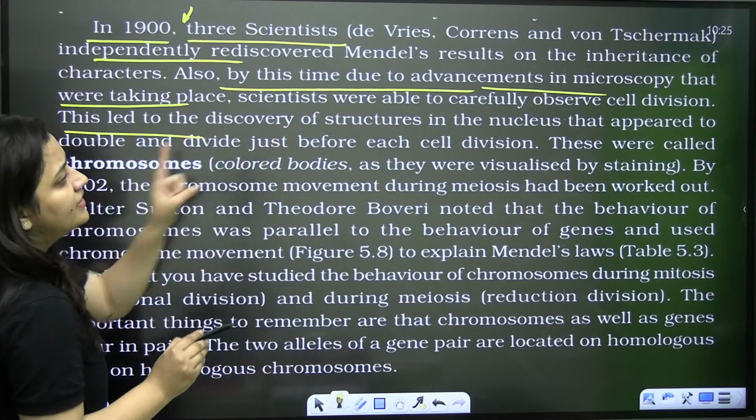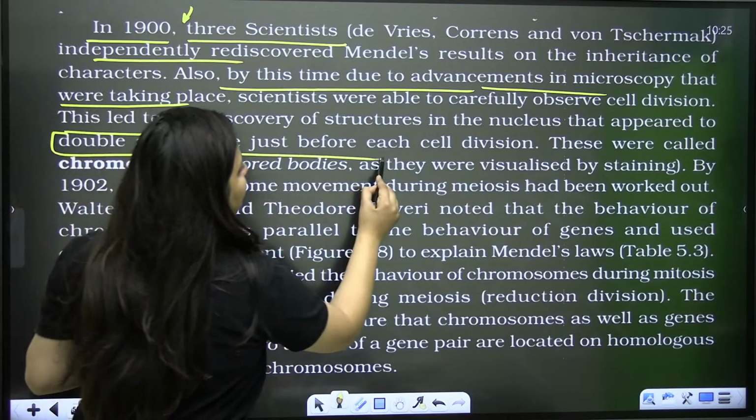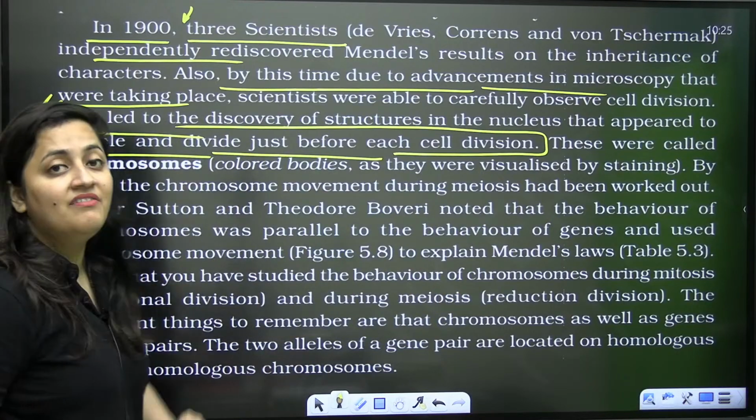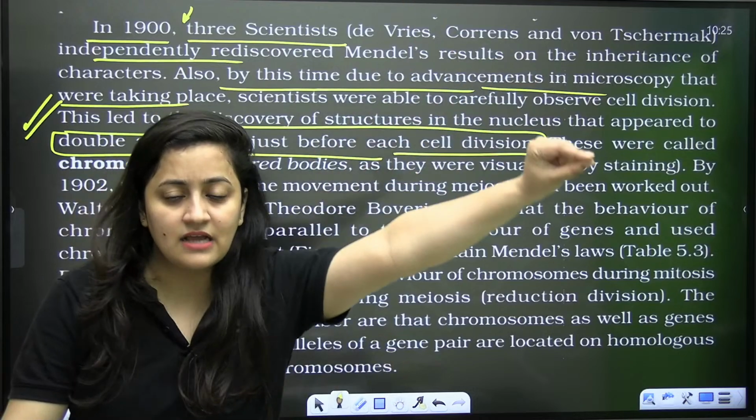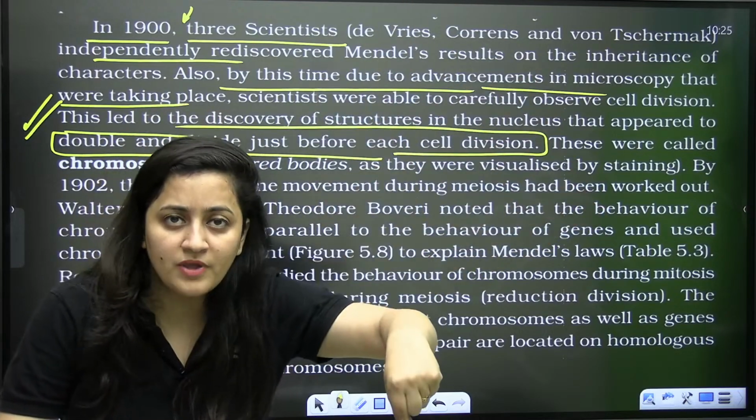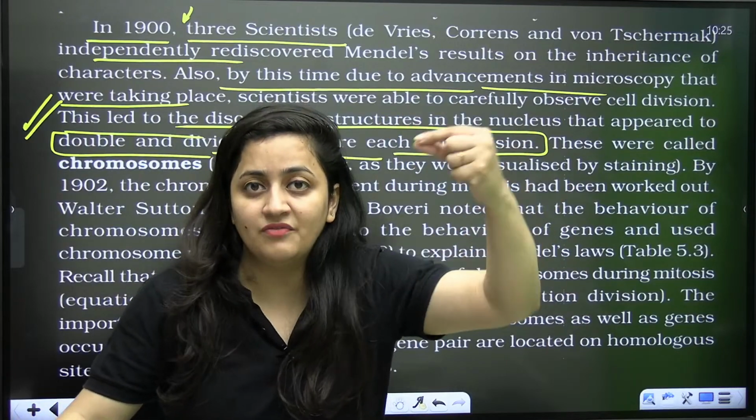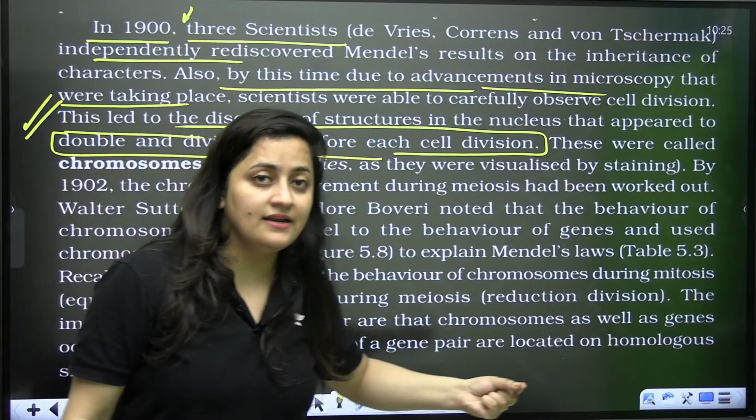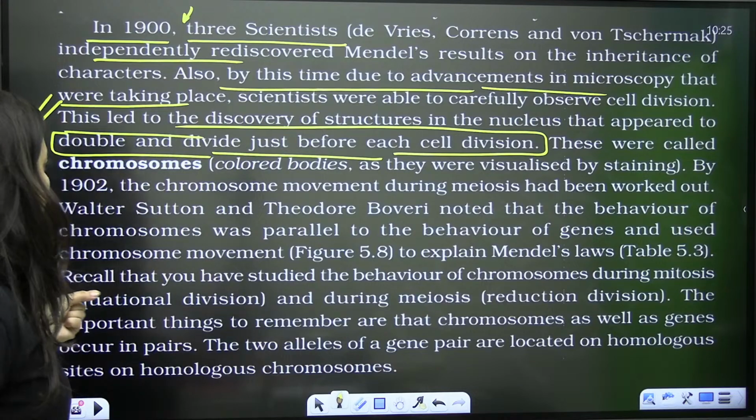So this led to the discovery of structure in the nucleus that appeared to double and divide just before each cell division. A very important point. When scientists rediscovered Mendel's work, microscopy was also advanced. Scientists were studying chromosome behavior under the microscope. This is what they observed: just before cell division, these chromosomes divide.